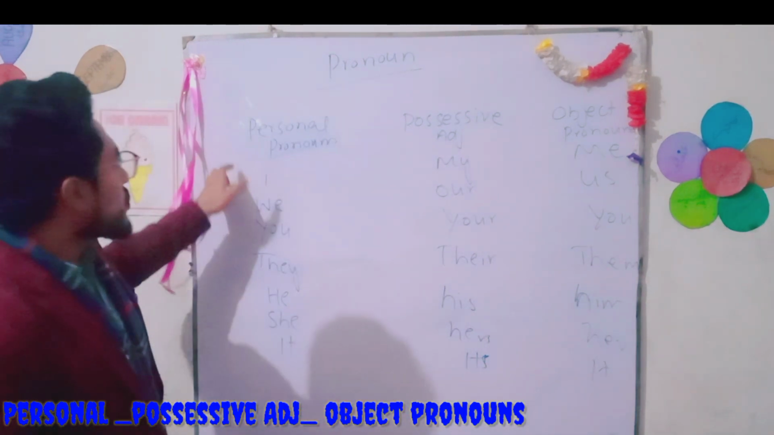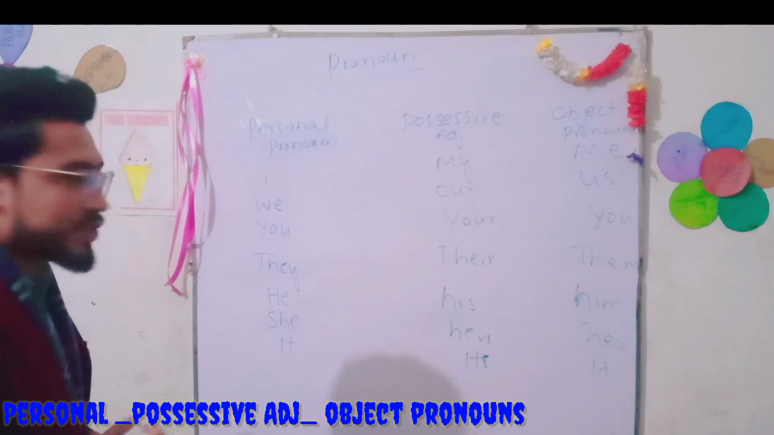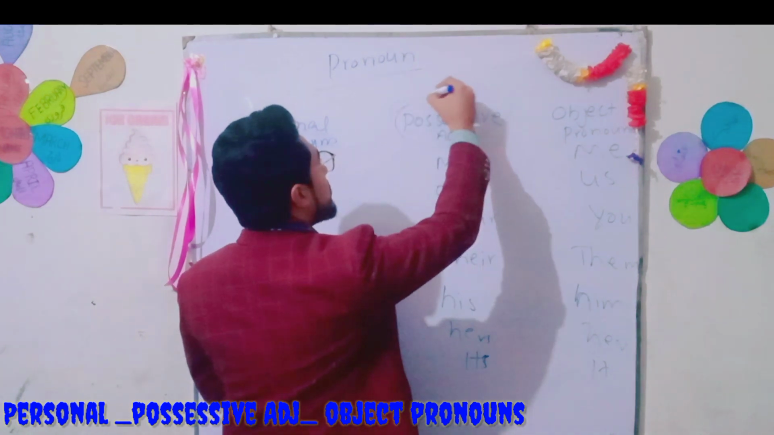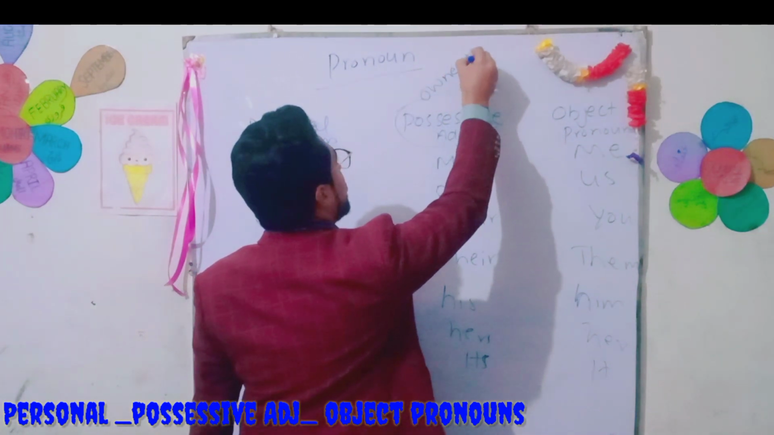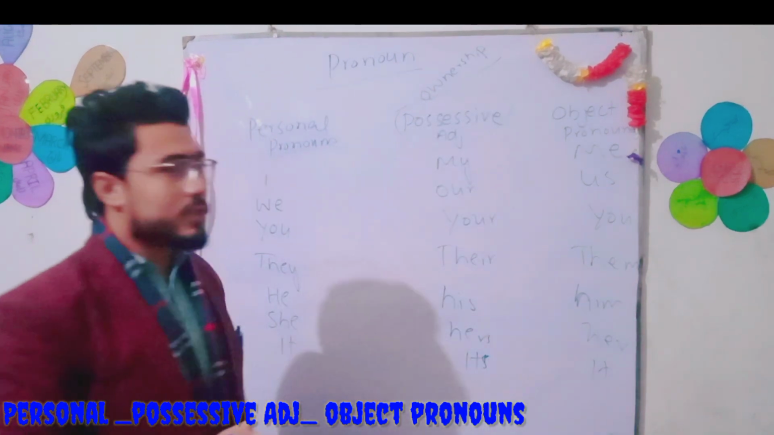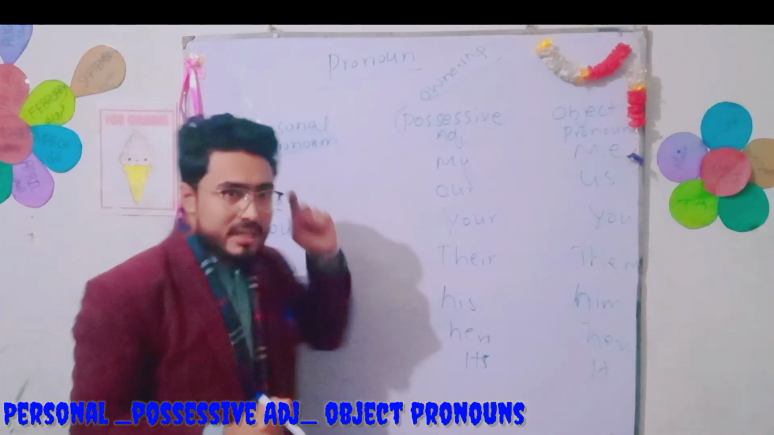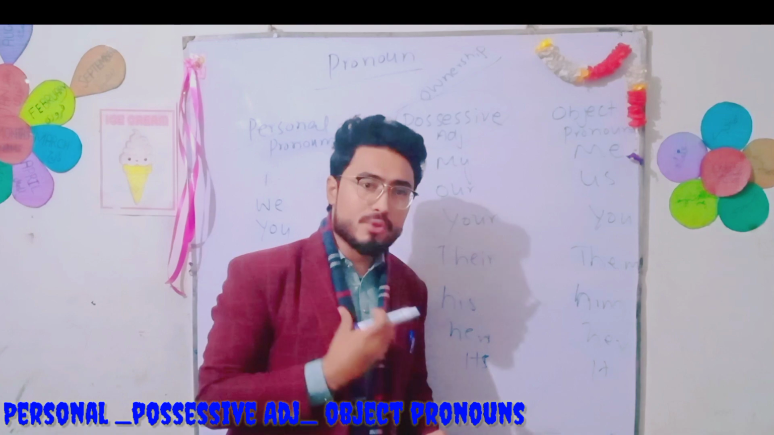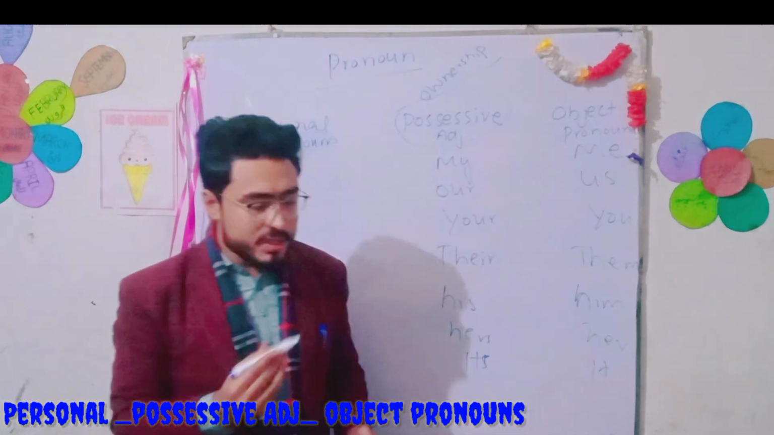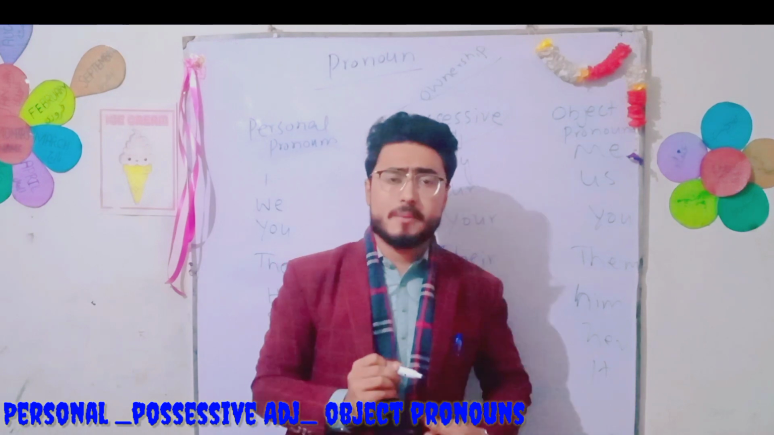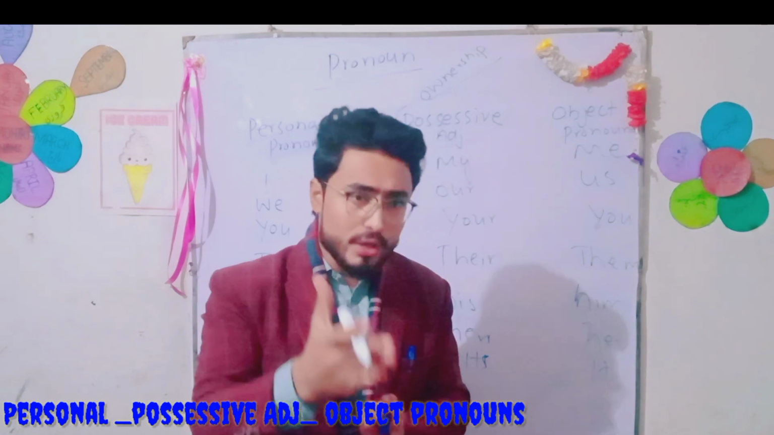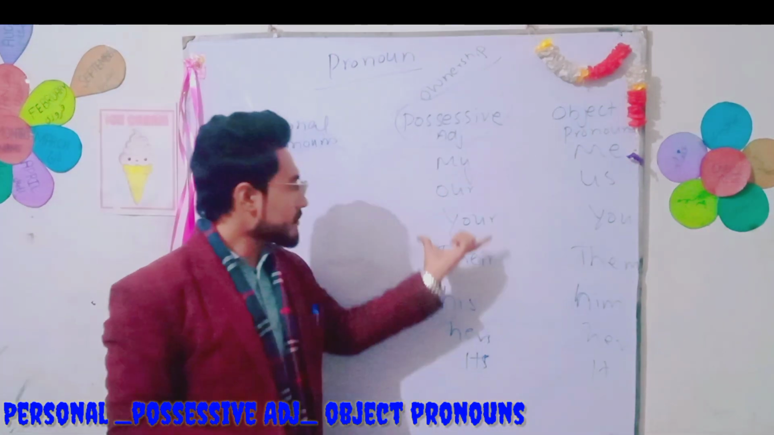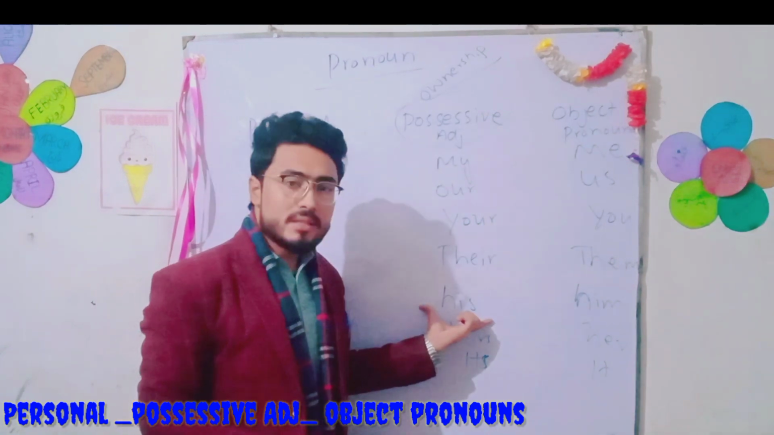So personal pronouns I, we, you, they, he, she, it are the personal pronouns, and then we have the possessive adjective. What does possessive adjective mean? Possessive adjective means ownership. We use possessive adjectives for ownership. For example, my car, my watch, my marker. This marker is my possession, it's my ownership. So that's why I said this is my marker. Like for example, our home, your mobile, his kite.